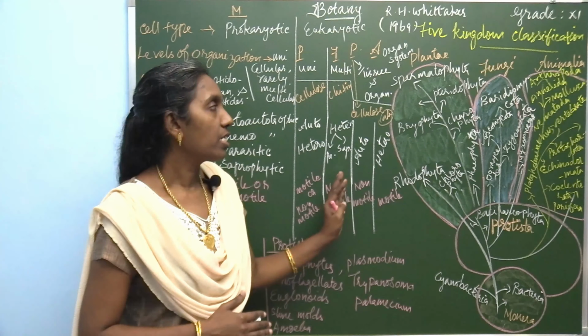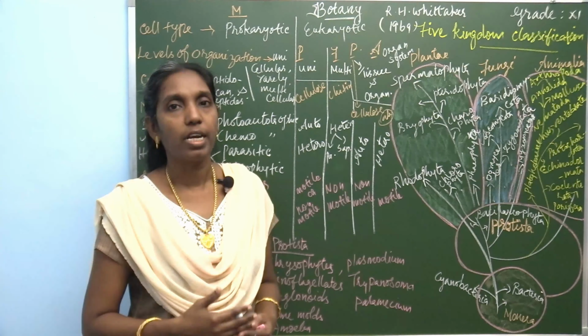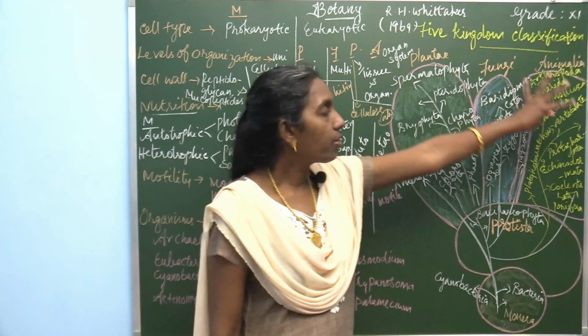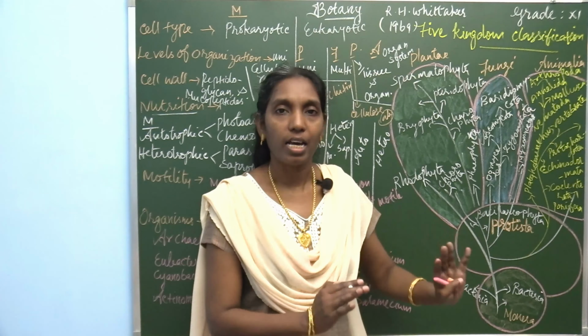Compared to the two kingdom, three kingdom and four kingdom systems of classification, this five kingdom system of classification has certain merits as well as demerits. What are the merits?